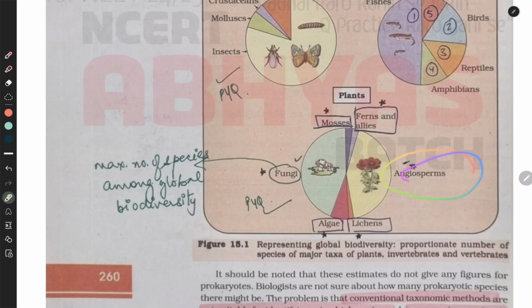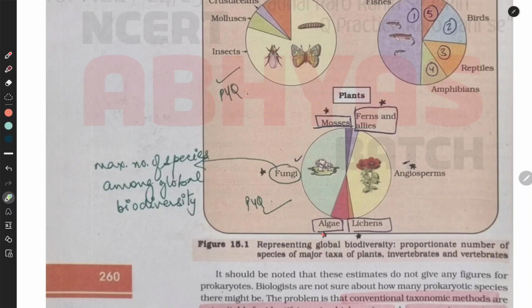Angiosperms. The maximum number of species among global biodiversity is fungi, but if we look at this structure carefully, angiosperms are more than fungi in these structures. To remember this, you should remember it as is, but in the text it is written that fungi has the maximum number of species.